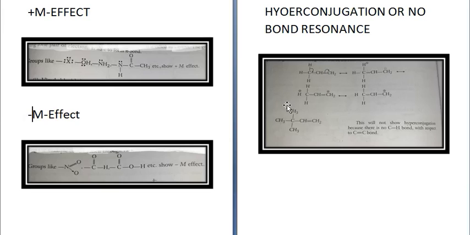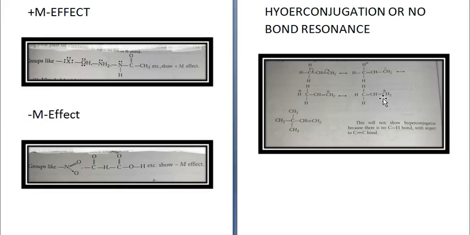Another structure can be that instead, this hydrogen gives the electron, so this will become H plus and this one will become C minus. A third structure can be that this hydrogen gives the electron, so this will become H plus and this will become C minus.